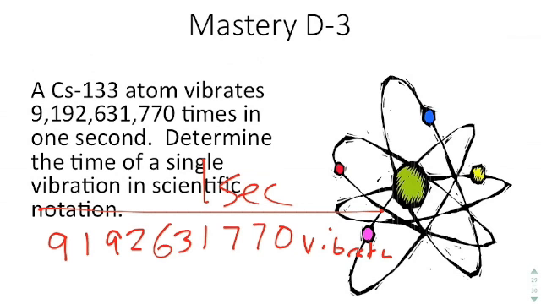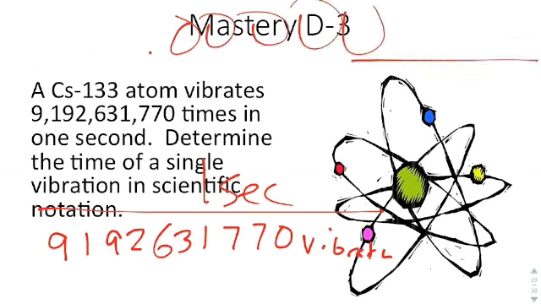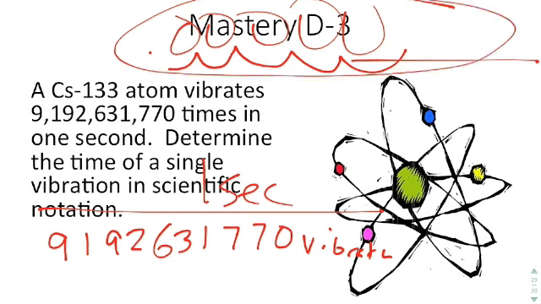When you do that, you end up getting a very, very small number. The number that you end up getting is a decimal that is 0.00000 and then a number. There's a whole bunch of zeros there. So now what you need to do is count the number of places that you need to move the decimal. Once you've done that, realize that your original number was a small number, so you're going to have times 10 to the negative. Now I'm going to have you get some practice by putting that in your calculator, but realize that it should be times 10 and it should be a negative value because it's a very, very small decimal to begin with.